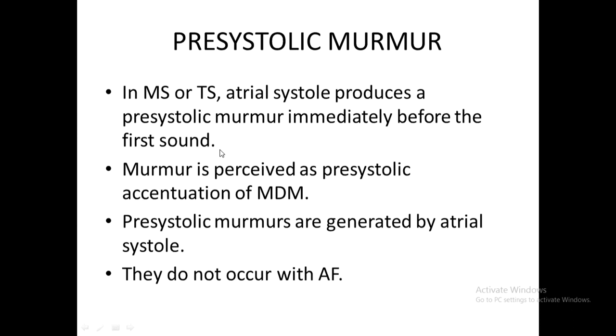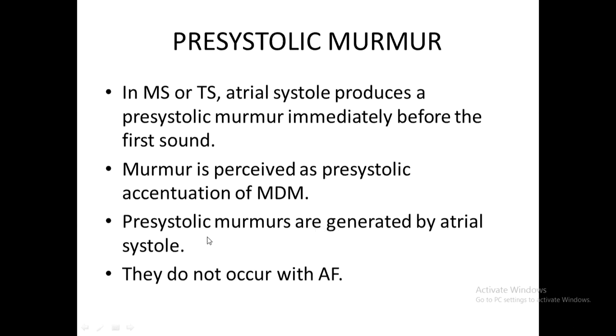So how do you identify only MS? All mid-diastolic murmurs are not due to MS. They may be due to other reasons also, but pre-systolic accentuation is mostly attributed to mitral stenosis. Or if it is on the right side, in the tricuspid area, it indicates tricuspid stenosis. So MDM accentuation indicates that with the atrial kick, the flow is increasing. The murmur is perceived as pre-systolic accentuation of MDM. I've told you, a mid-diastolic murmur with pre-systolic accentuation is the feature of mitral stenosis.